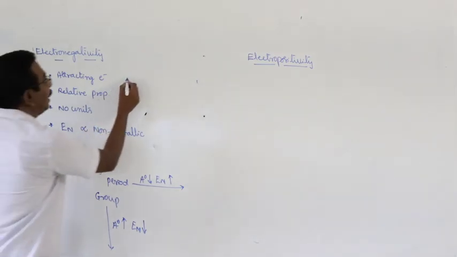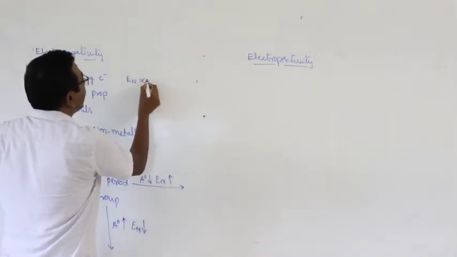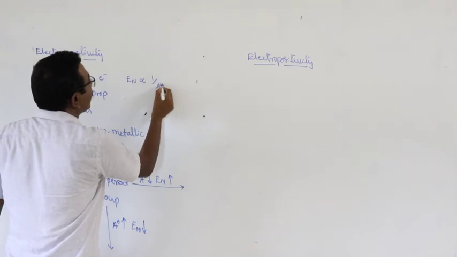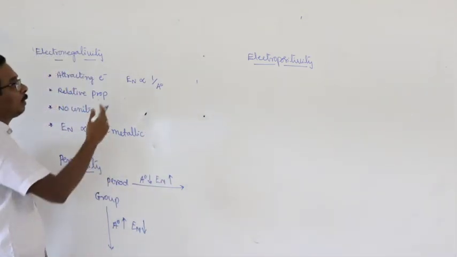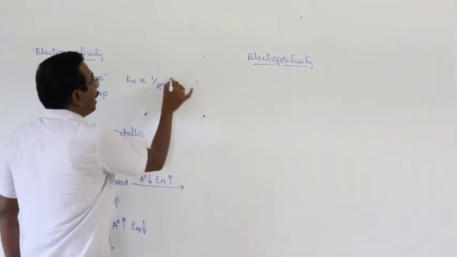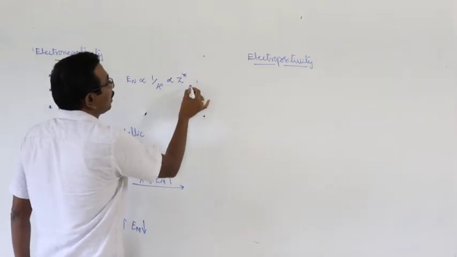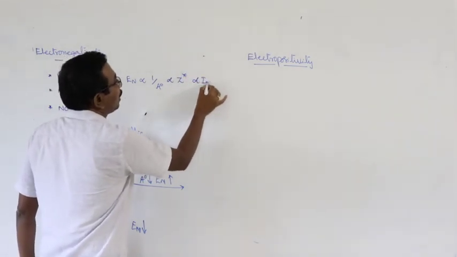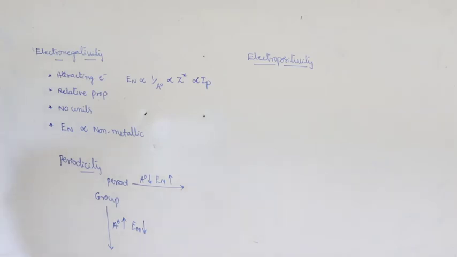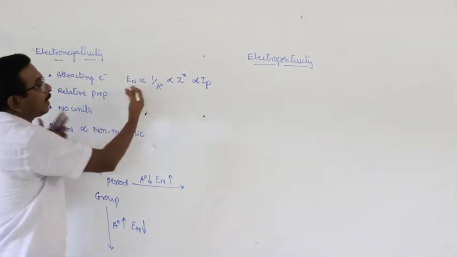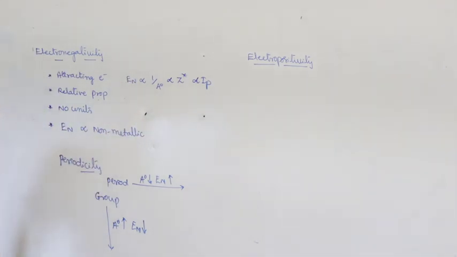Electronegativity is inversely related to atomic radius, and directly proportional to effective nuclear charge and to ionization potential. These are the relations between different periodic properties.